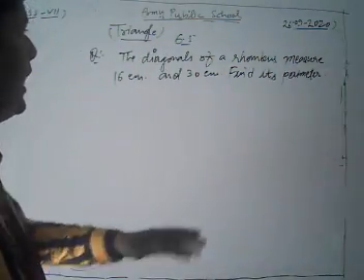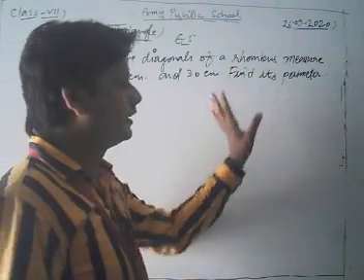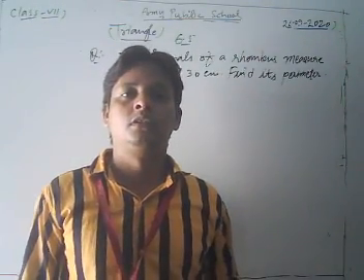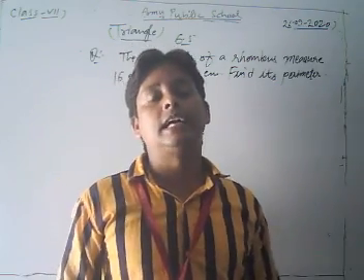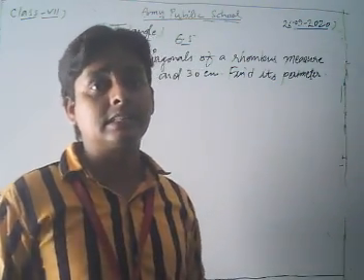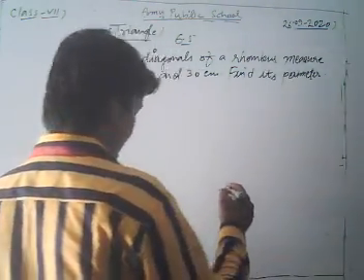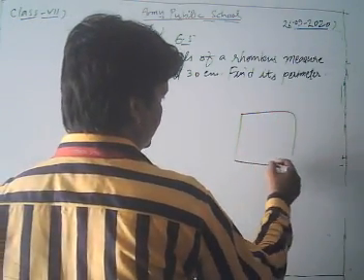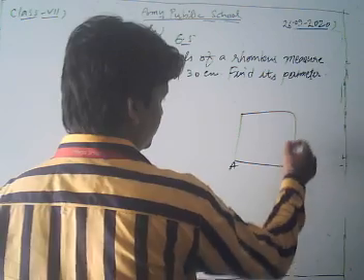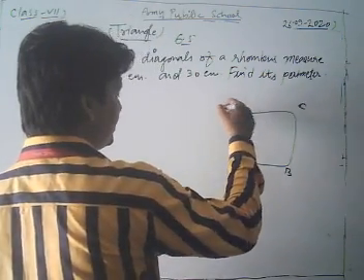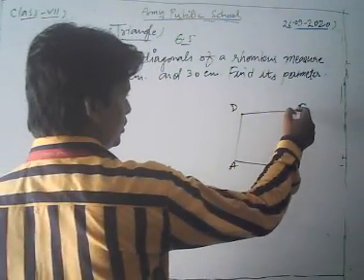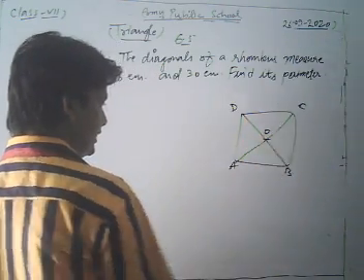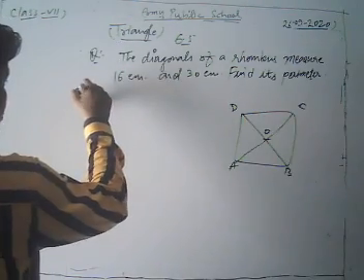Here, what is given? The diagonals of a rhombus measure this and this. Dear students, you know that in a rhombus all sides are equal and diagonals bisect each other at right angle. Suppose ABCD is a rhombus in which AC and BD are its diagonals and which intersect each other at O. So let's see its solution.